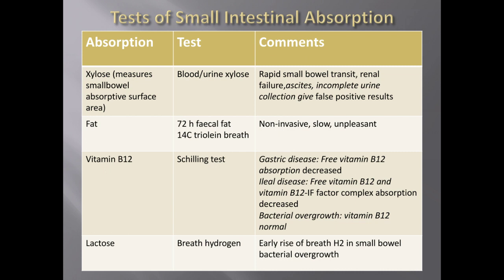After administration, the vitamin B12 absorption will be normal in bacterial overgrowth, whereas in gastric disease the free vitamin B12 absorption will be decreased. Along with vitamin B12 and intrinsic factor complex, absorption will be decreased in ileal diseases. There is one more absorption test, the lactose test, done by breath hydrogen. If the hydrogen levels show a very early rise, it indicates small bowel bacterial overgrowth.